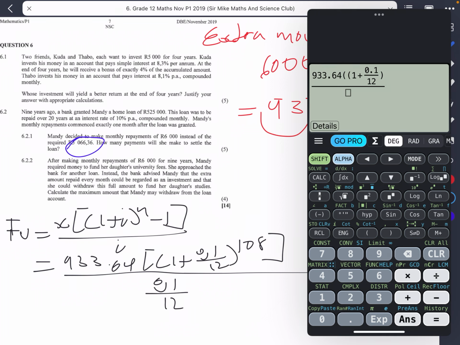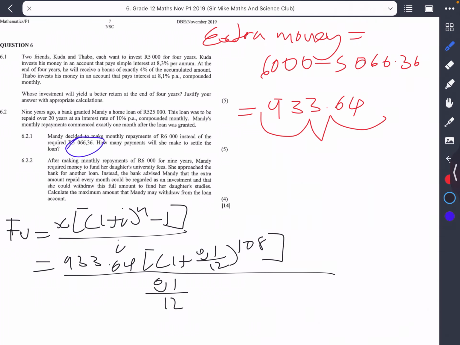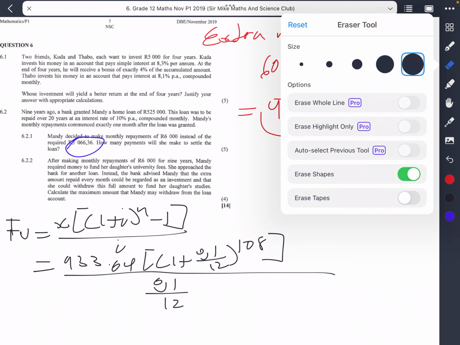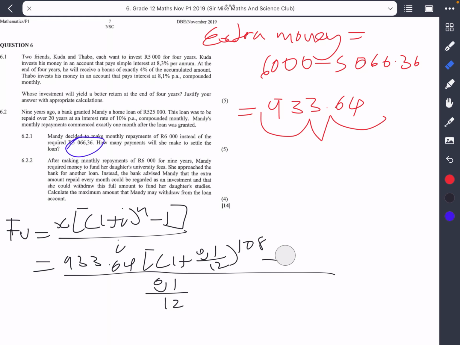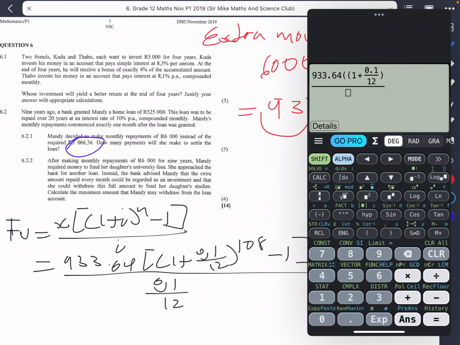I think I made a mistake. We had to have a minus 1 there, so let me erase such that I have a minus 1 in there. Let's continue to put that into the calculator. We have the power being 108. Then we subtract the 1 from that, and divide all of that by 0.1 divided by 12.